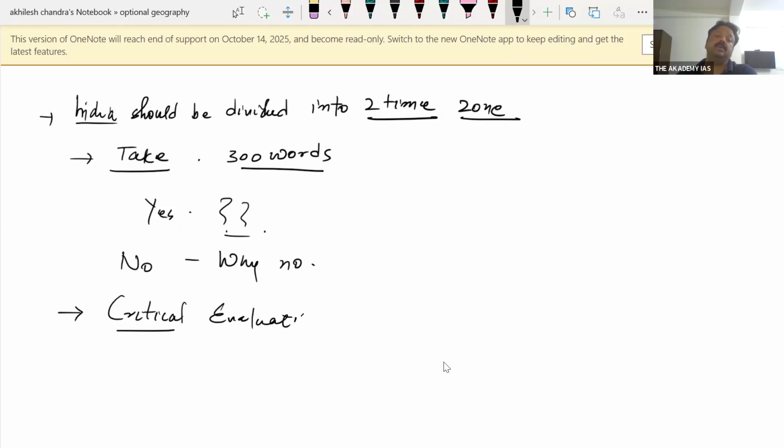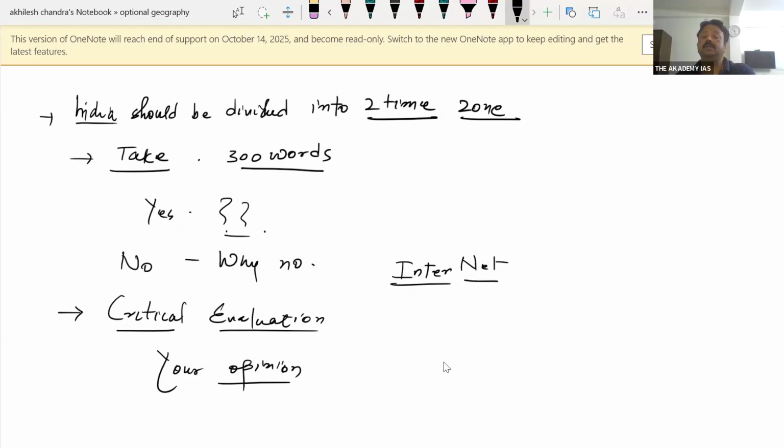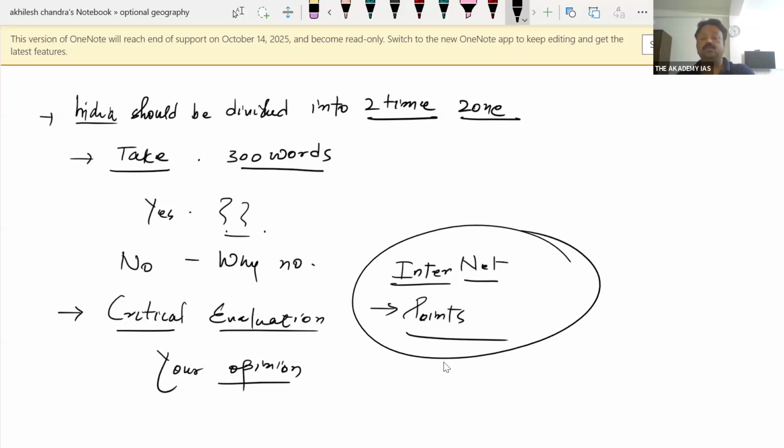Then tell me your opinion too. You can take help of the internet. Think over it and think about today's perspective, and also think about the points which have been mentioned on the internet. I know those points. You just go and see and research and then send me 300 words of your answer.